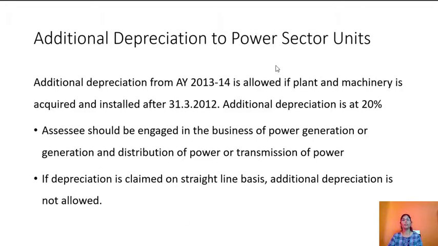Additional depreciation to power sector units from assessment year 2013-14. If plant and machinery is acquired and installed after 31st March 2012, additional depreciation is at 20%. The assessee should be engaged in the business of power generation or generation and distribution of power or transmission of power. If depreciation is claimed on straight line basis, additional depreciation is not allowed.